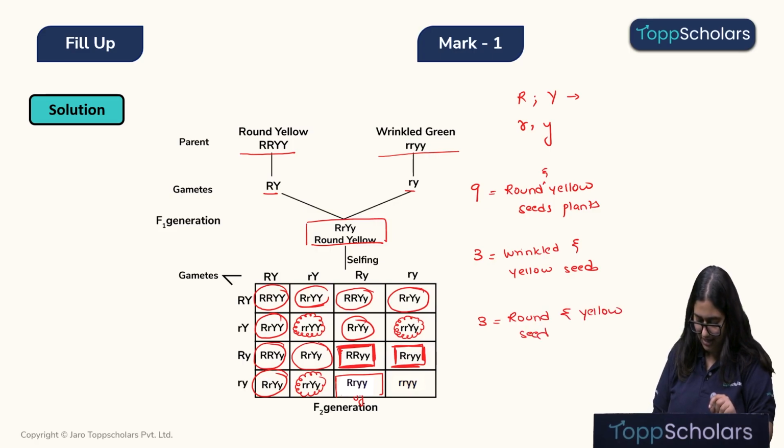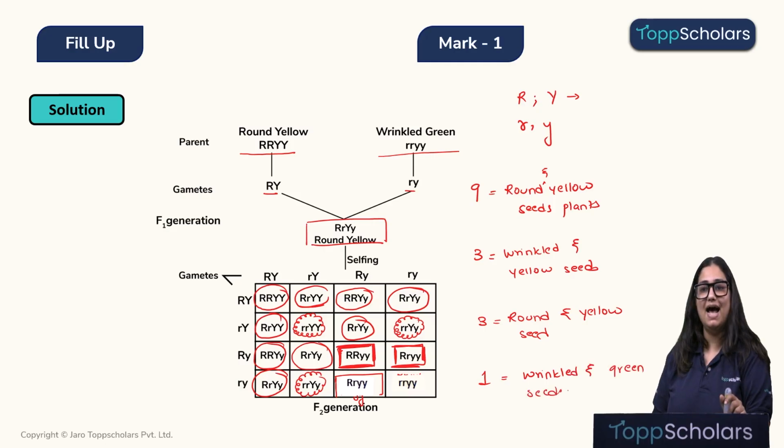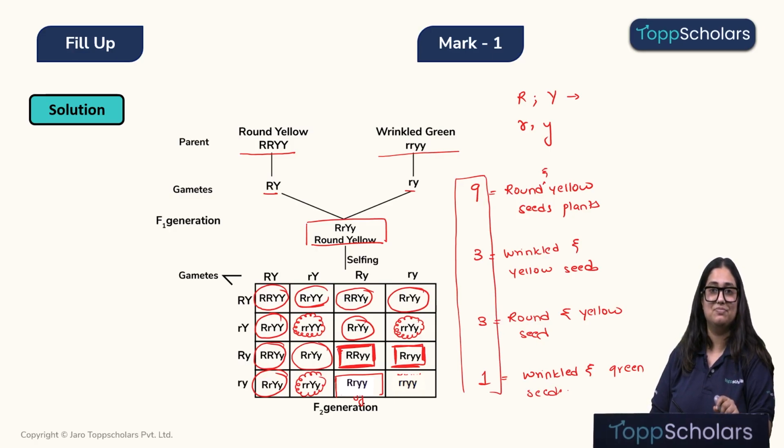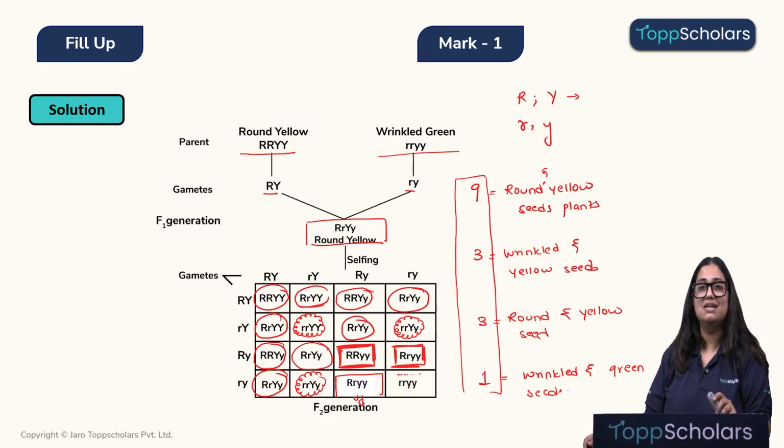Next, we will get wrinkled and green seed, which is only one. Wrinkled and green seeds. So what is this combination children? These are the phenotypes of the plant that we are getting to see. So the answer to the first question is 9:3:3:1. They refer to the phenotypic ratio.